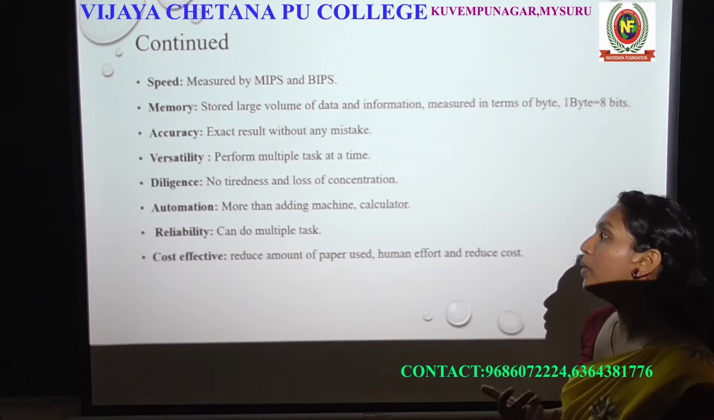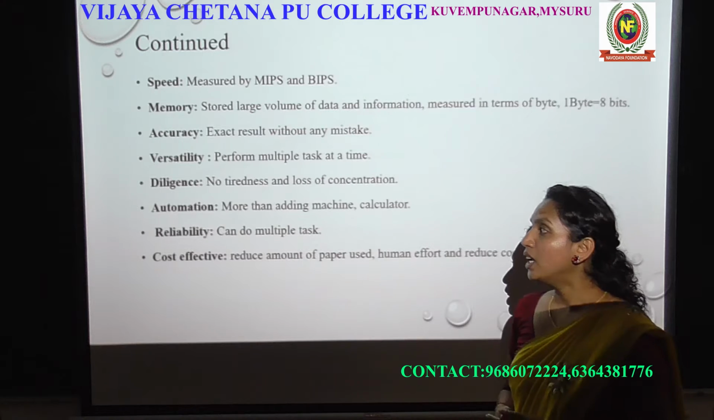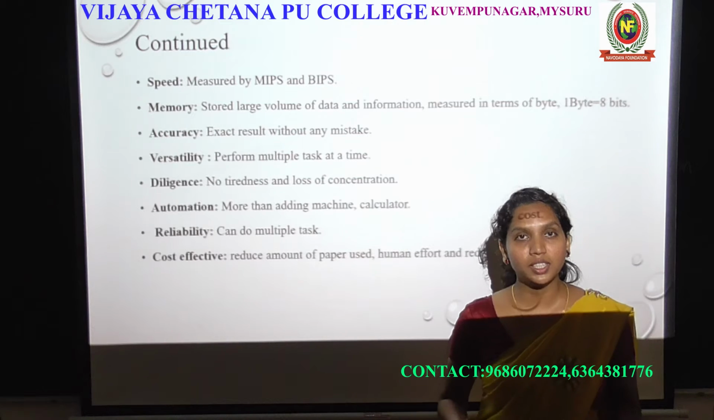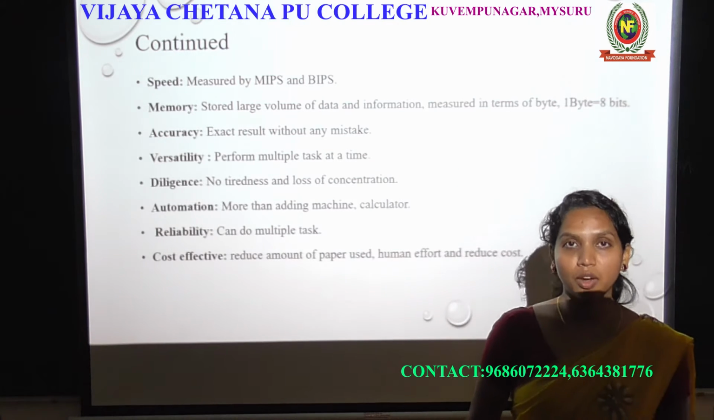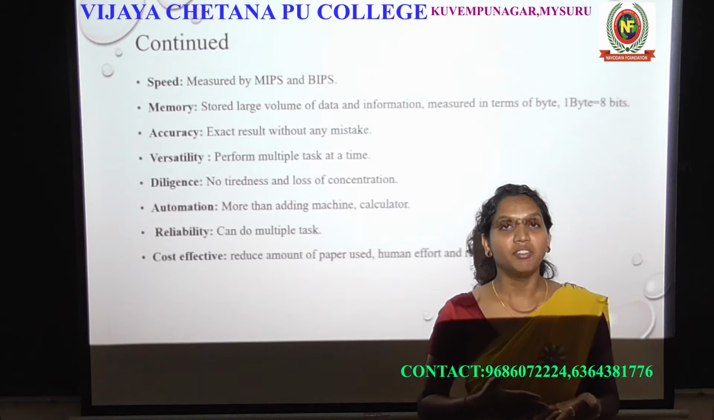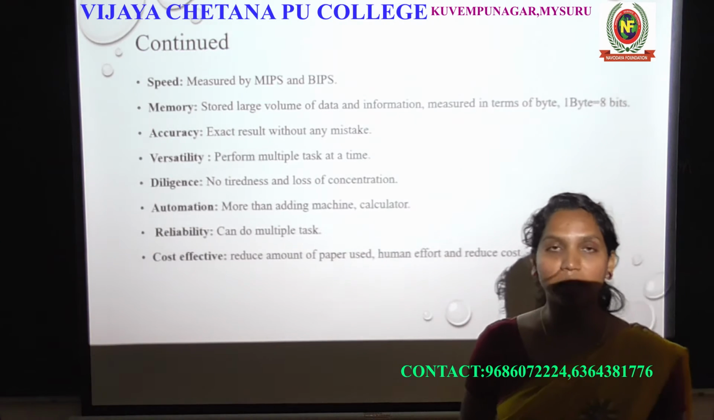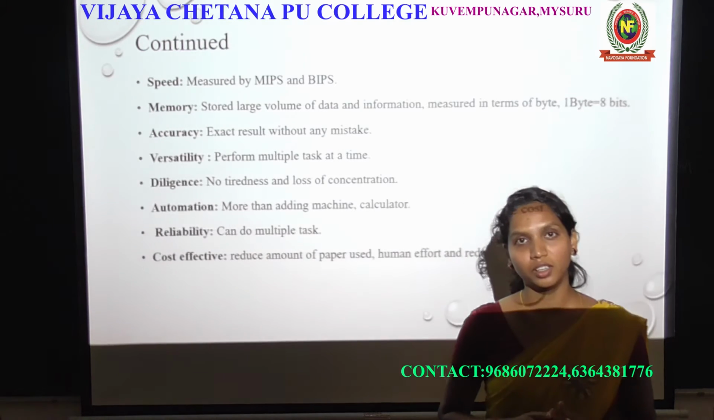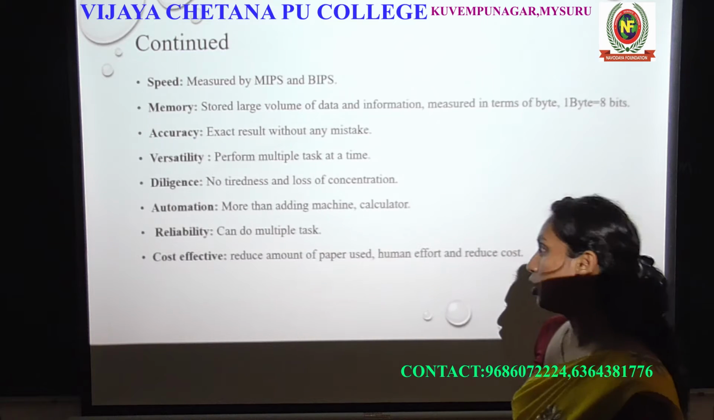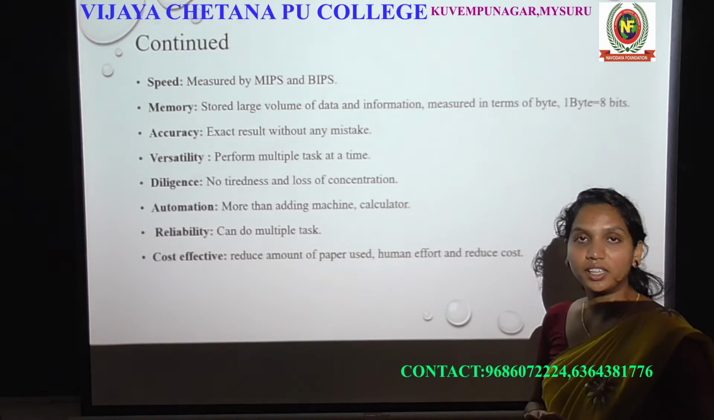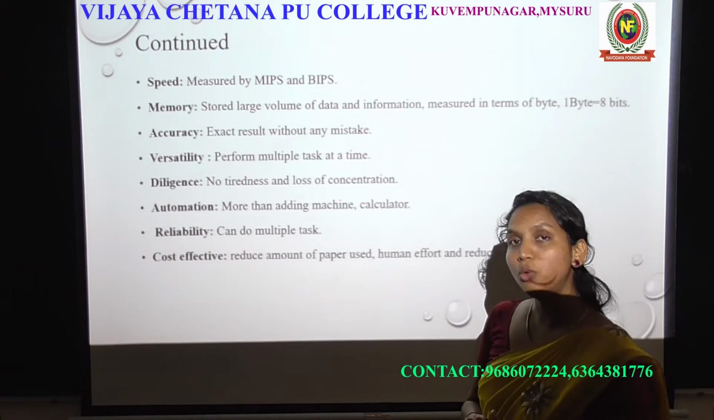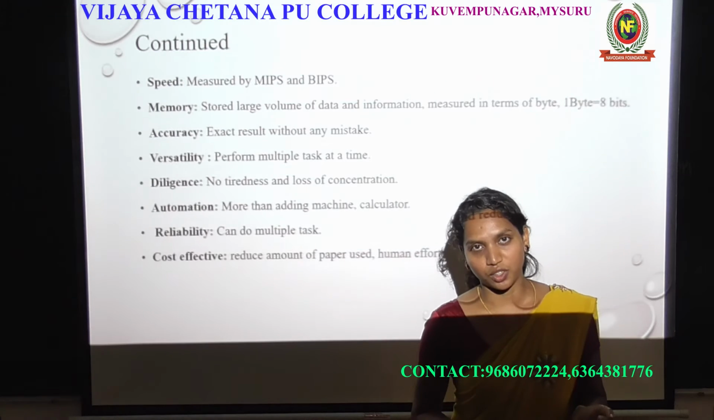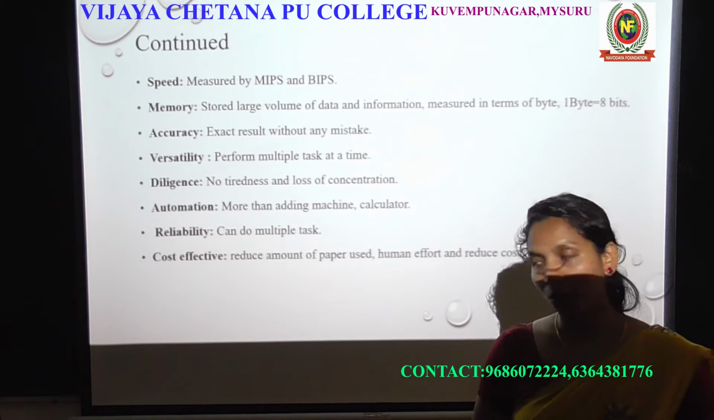Next is the automation. So automation means it is more than just an adding machine. When the computer came to this world, at first we used it for calculation, but later we know that not only as a calculating machine, it has the capacity to do other work. So that is automation. Not only an addition machine or calculator, it is also more than that. That's why we are using the technology in this generation, right? That is about the automation.